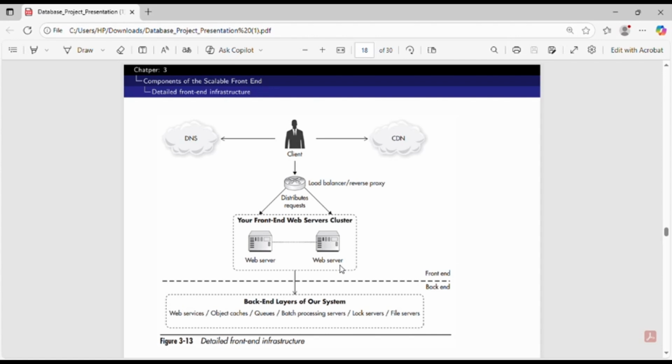I want to talk about the components of the scalable front end. We can see the figure is a detailed front end infrastructure. Here we can see this is the client, then this is DNS, and this is CDN. Then we can see this is the load balancer, then the request is distributed, and then these are the back end layers of our system.